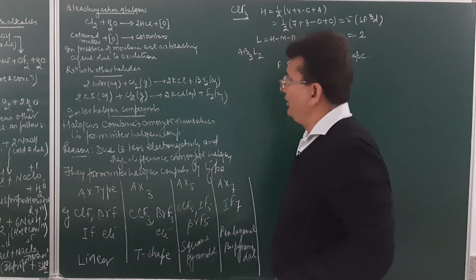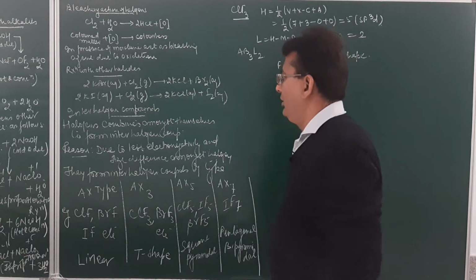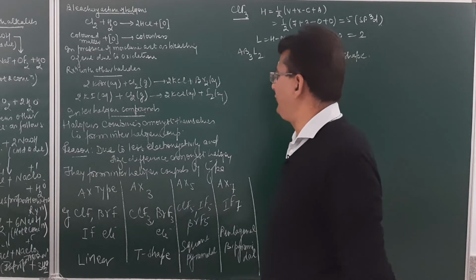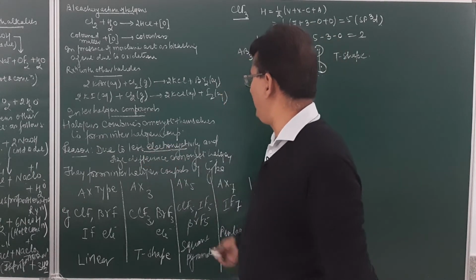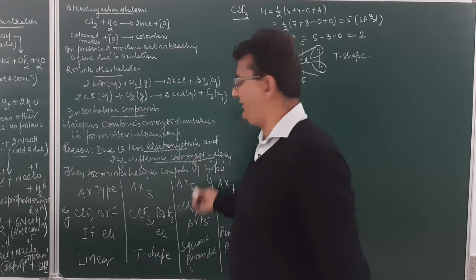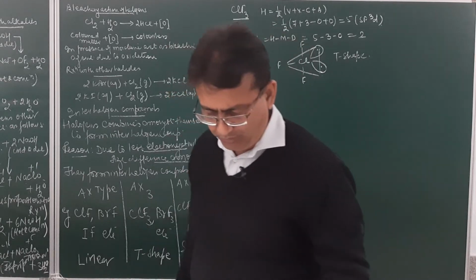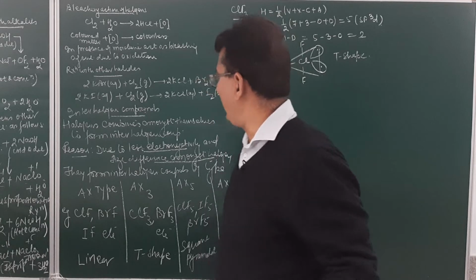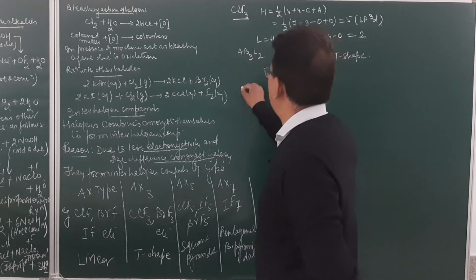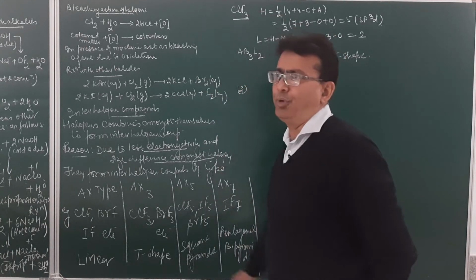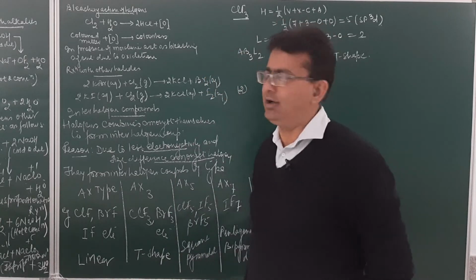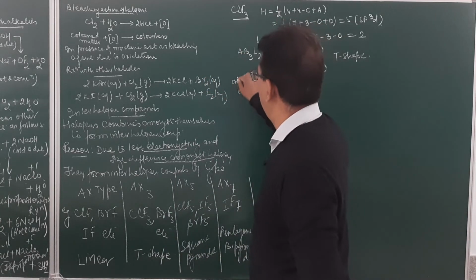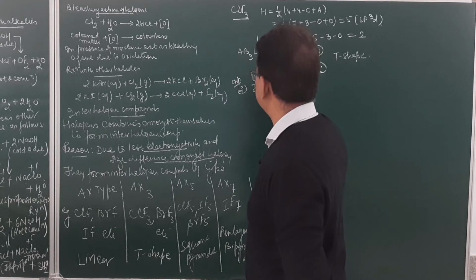So why do halogens combine among themselves to form interhalogen compounds? Easy, it is due to the less electronegativity and the size difference amongst the halogens. The second very important point is that they are more reactive than the component halogens, because the bond strength between them is weaker than in the component halogens. Very important point. So they are more reactive.